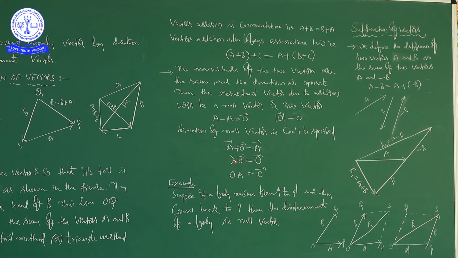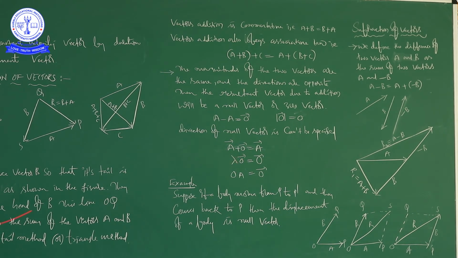Similarly, if you multiply this null vector with a positive number, then a null vector will come. If you multiply this null vector with the magnitude of some other vector, you will also get a null vector.